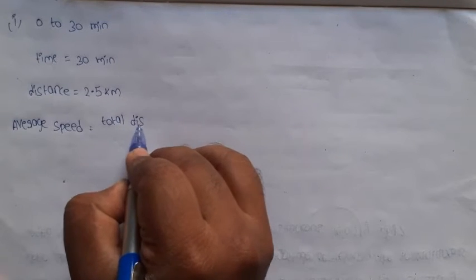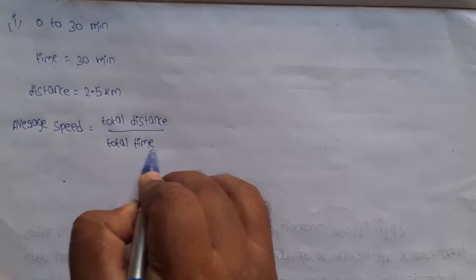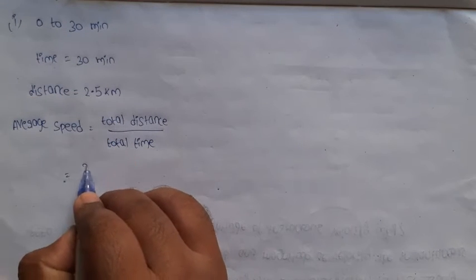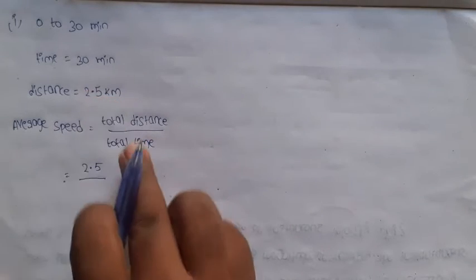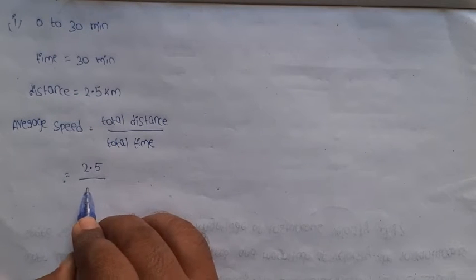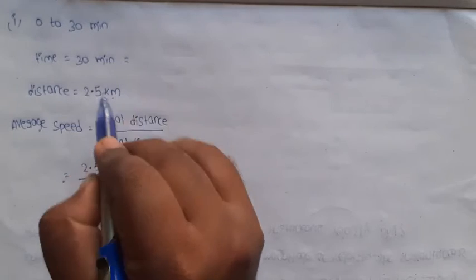Total distance by total time. So the total distance from home to market is 2.5 kilometer. The total time taken is 30 minutes from home to market. But here 30 is in minutes, and kilometer is the SI unit. So time we can also take in hours, the SI unit.